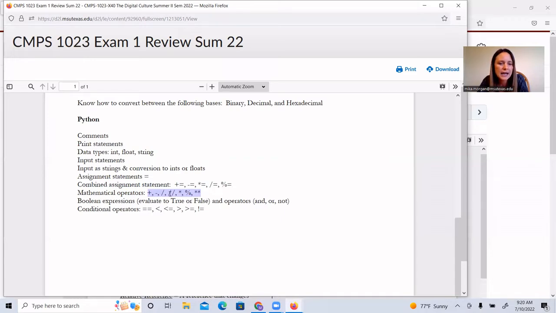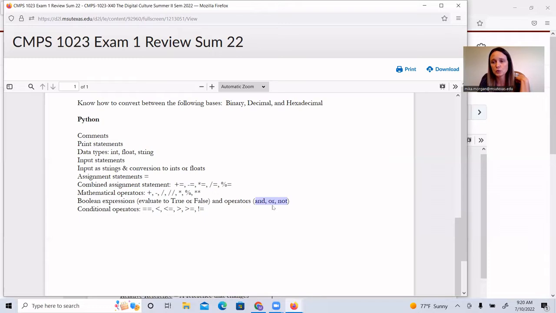A Bool data type is going to evaluate to true or false. And we have our operators and, or, not, which we can combine to make Boolean expressions. So for and to be true, they have to both be true. Anything else, an and is going to return false. So like true and false, nope, had to have both of them. False and true, nope, had to have both of them. So the only way and is true is for two truths.